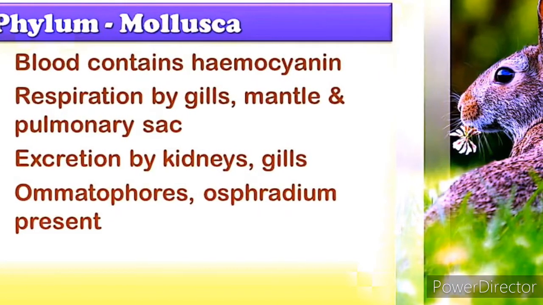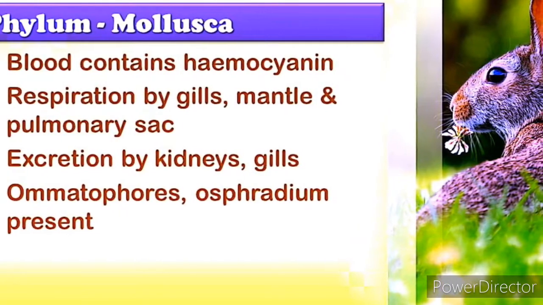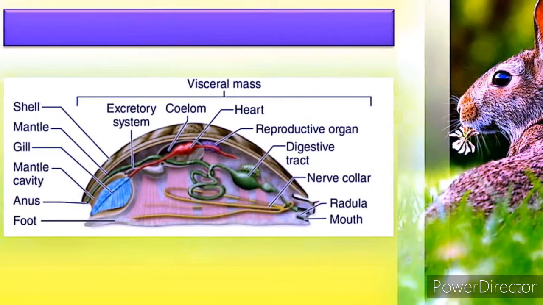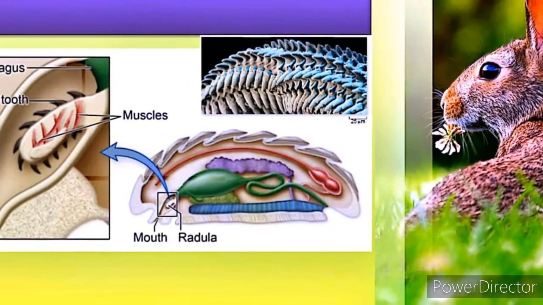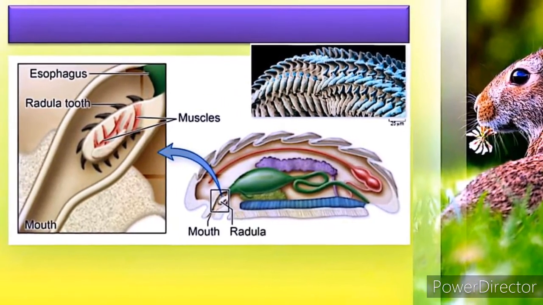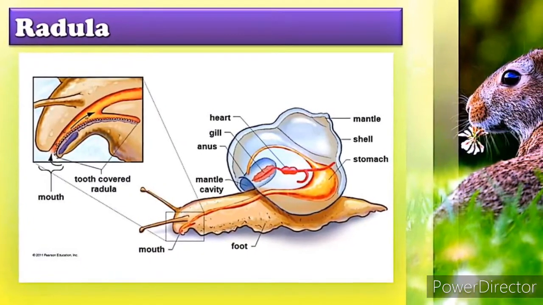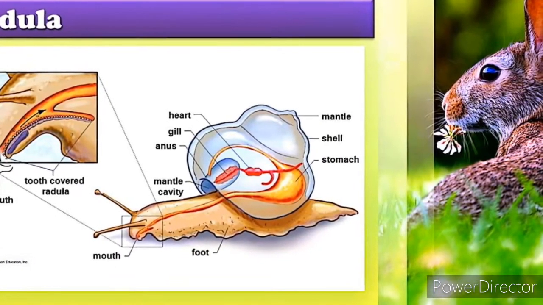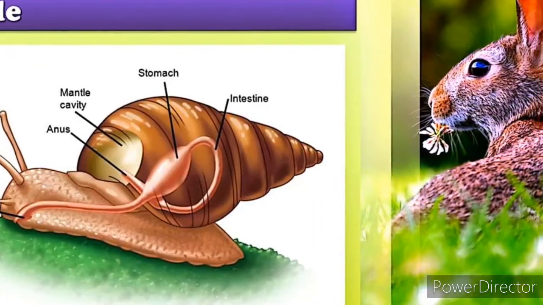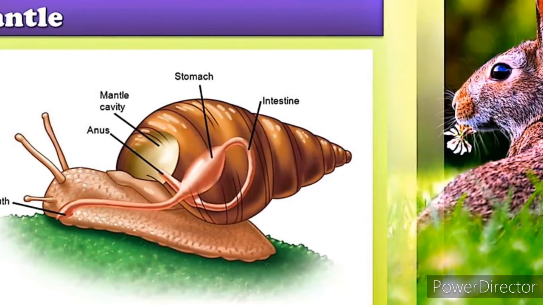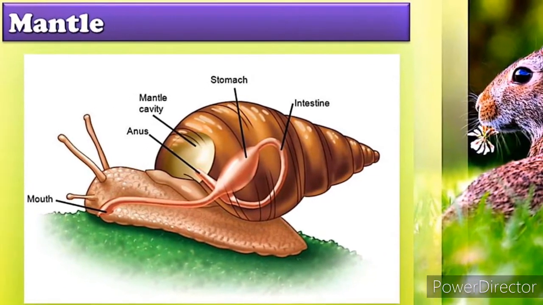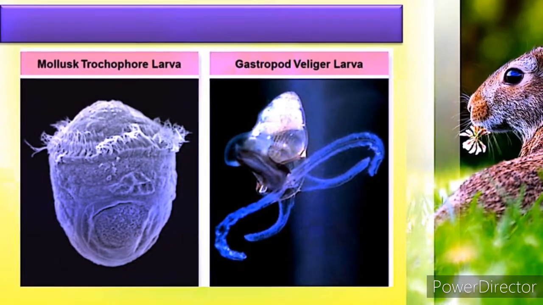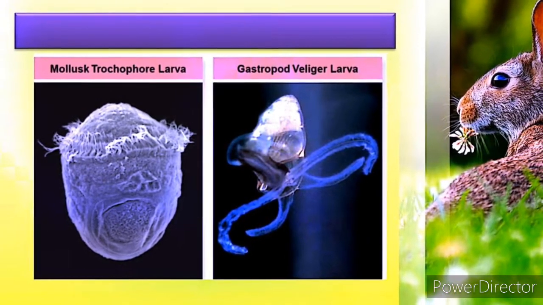Circulation open type. Digestion complete. It has a radula like a file, which helps in feeding. Excretion done by nephridia. They have a calcareous shell as exoskeleton. Sexes are separate, that is dioecious. They produce eggs, so they are oviparous. Development is indirect. They have a larval stage called veliger. It's a modified trochophore larva. Example: Pila and Sepia.